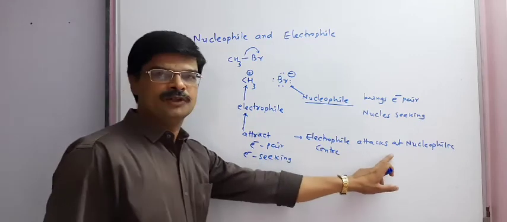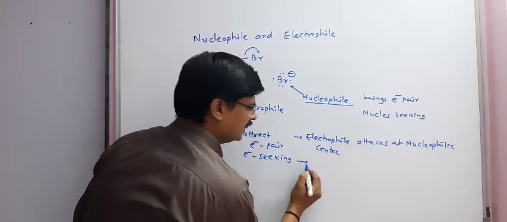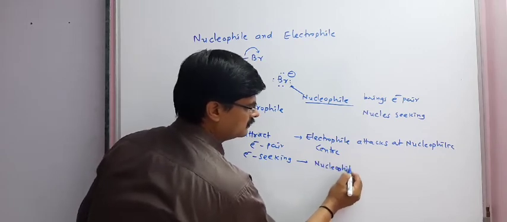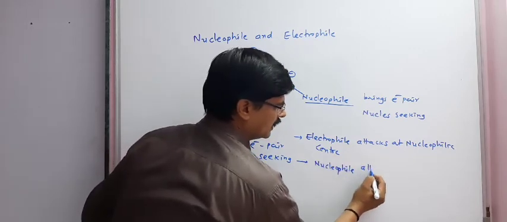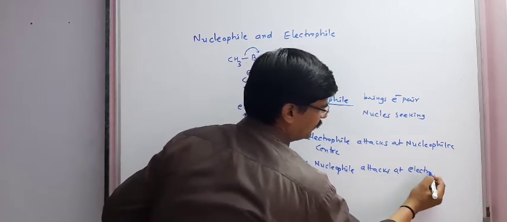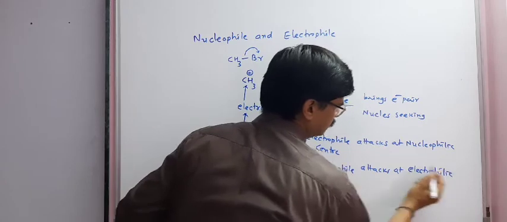Electrophile attacks at nucleophilic center, vice versa, nucleophile attacks at electrophilic center.